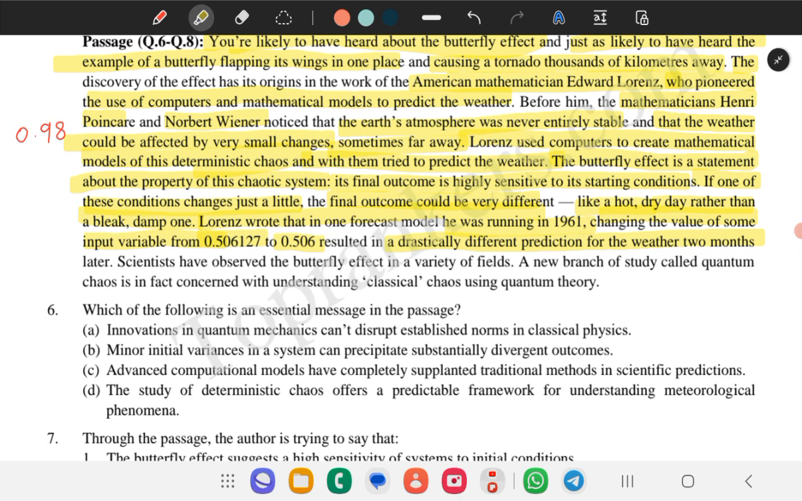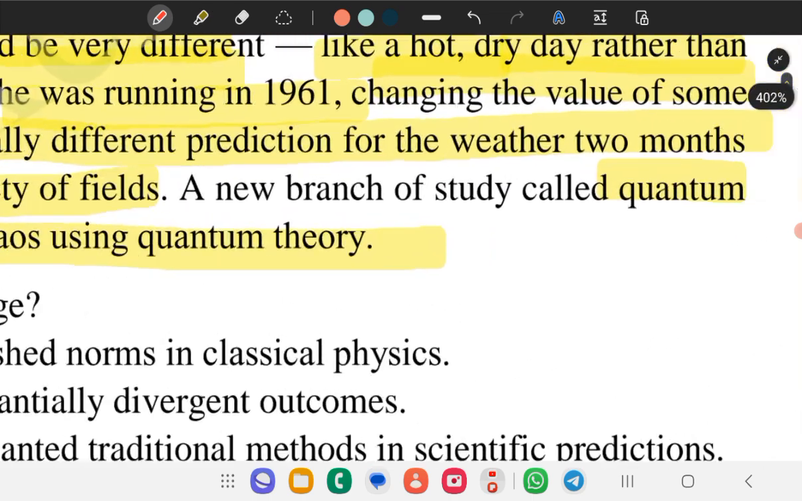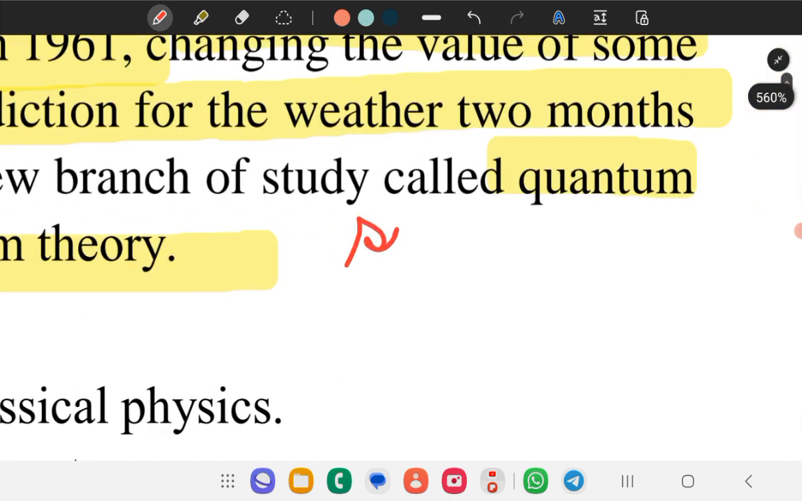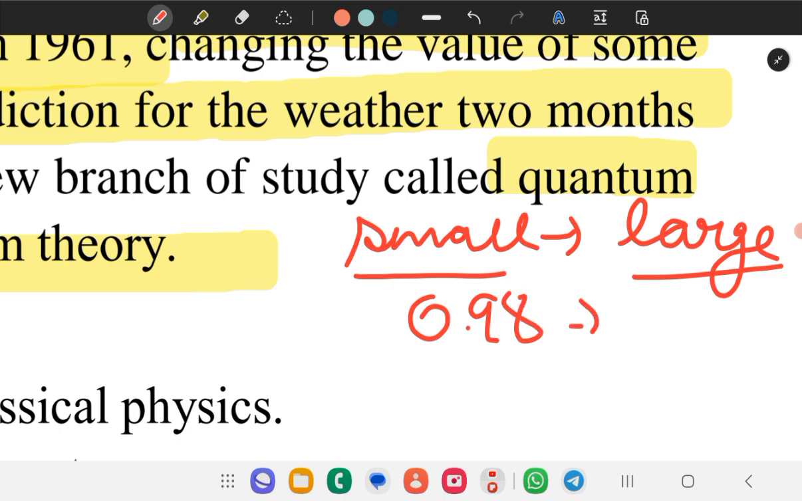Scientists have observed the butterfly effect in various fields. A new branch of study called quantum chaos is, in fact, concerned with understanding classical chaos using quantum theory. So the main point is that small things could come up with large outcomes. Like if you make a small change in the variable value, it could result in drastic weather predictions.